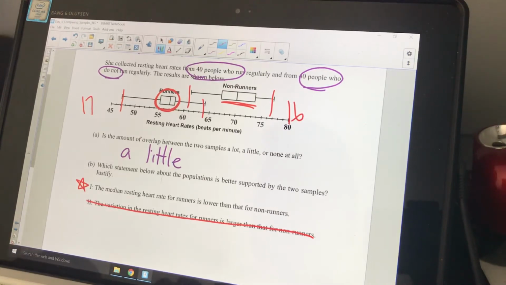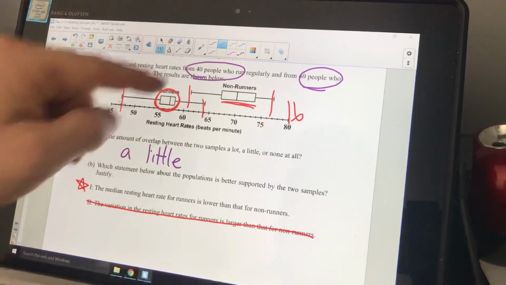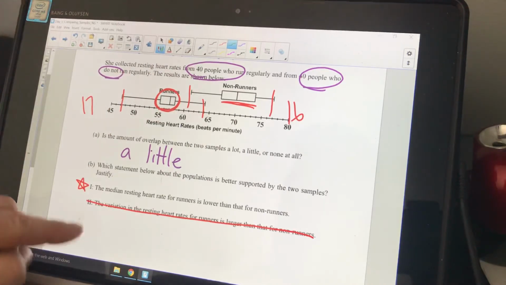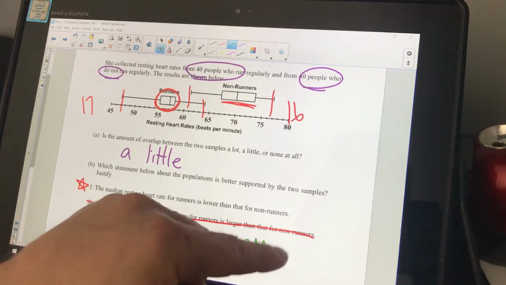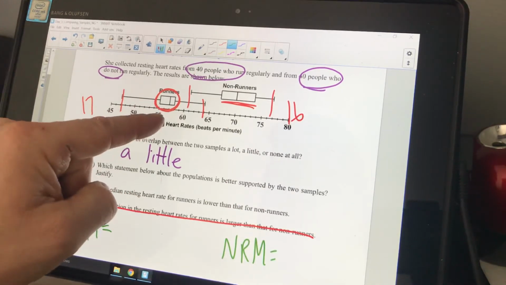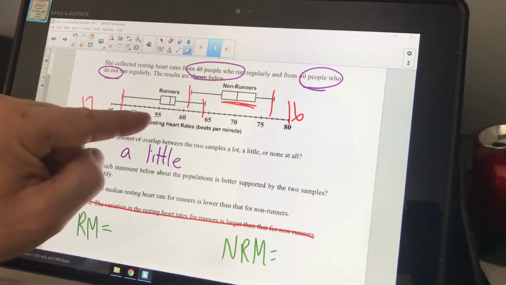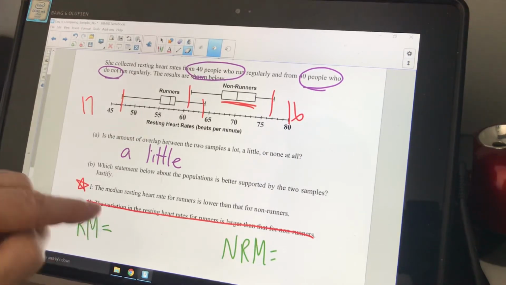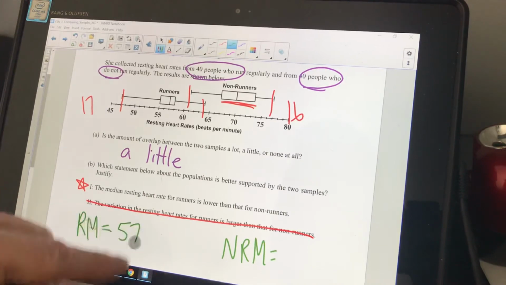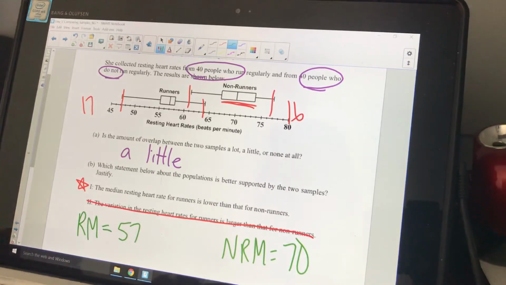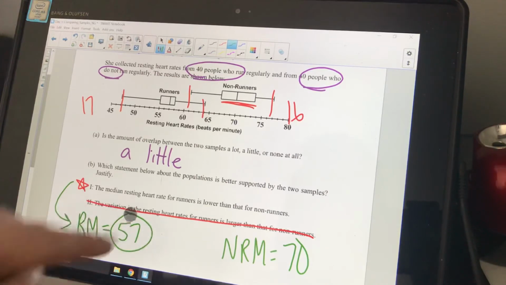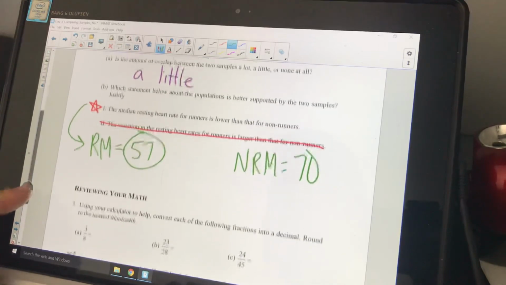Right? The median heart rate for runners is lower than that of non-runners. Yes, okay? The runners median, I'm just going to use RM, and then non-runners median, okay? The runners median is at 55, 56, 57. So their resting heart rate is at 57. The non-running median is at 70. So yeah, obviously this supports that the median resting heart rate of the runners is lower. Okay. Number 3.